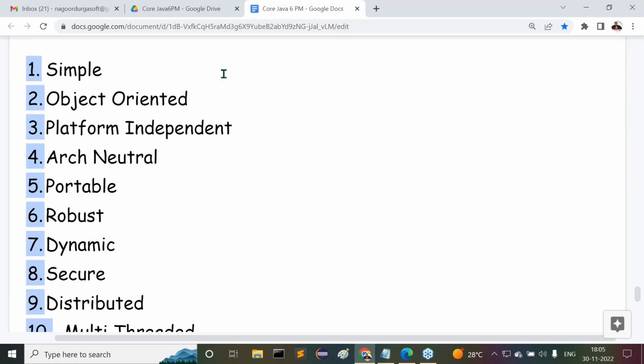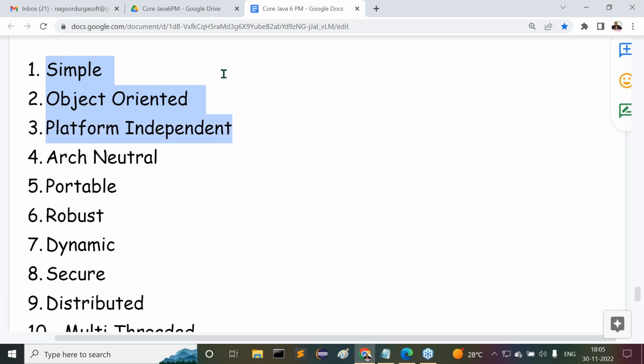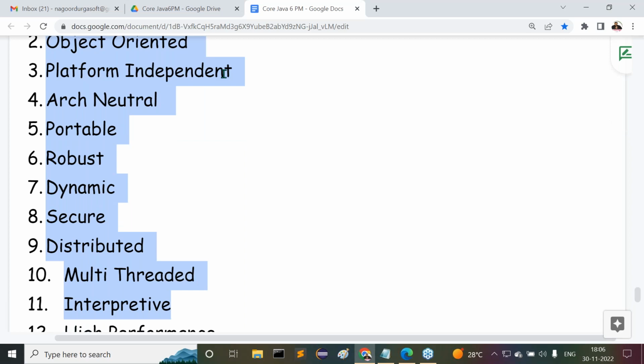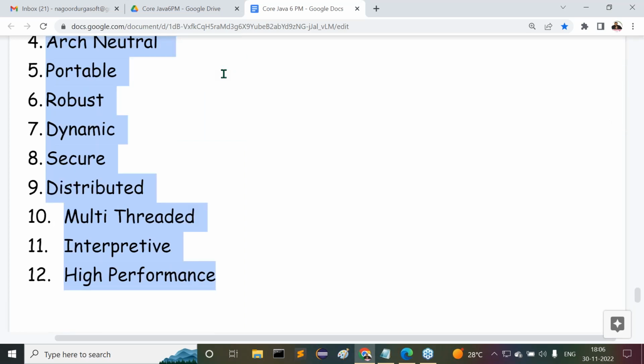What are the various features available for Java? The points are very clear. First, Java is a simple programming language. Second, Java is an object-oriented programming language. Java is platform independent, architecture neutral, portable, robust, dynamic, secure, distributed, multi-threaded, interpreted, and high performance.